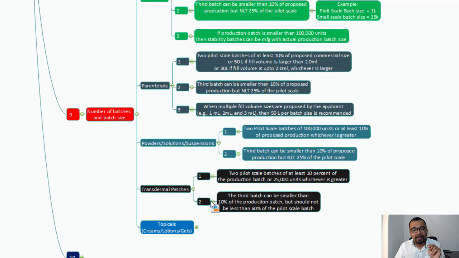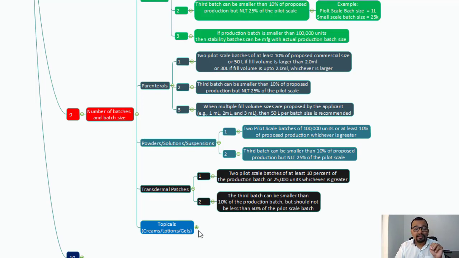And for the small scale batch, the third batch, it can be smaller than 10% of the production batch, but should not be less than 60% of the pilot scale batch, the 60%. So if your pilot scale batch is 25,000 units, calculate the 60% of the 25,000. It becomes 15,000, right? So the 15,000 units becomes the batch size of your small third batch.